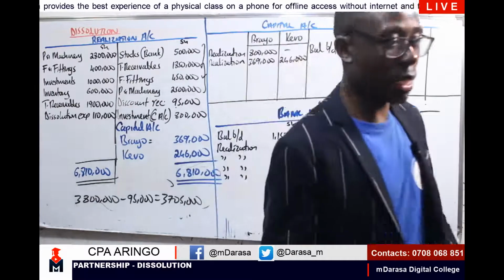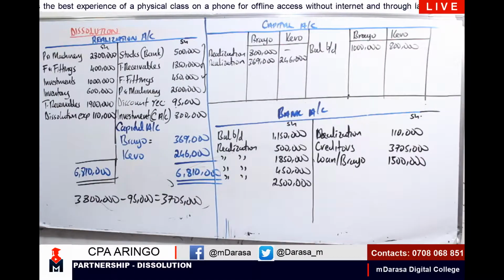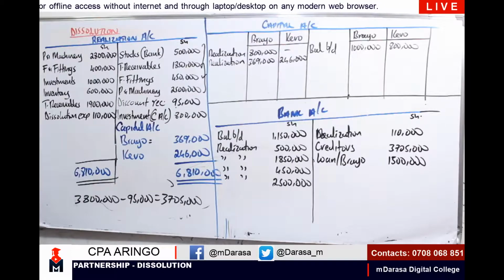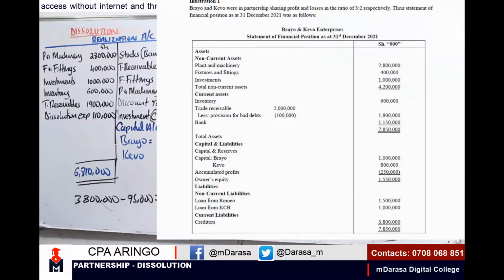I clearly recall we are given in note 1. Look at note 1, where we are told that Brayo took over the investment of 800,000 and also agreed to pay the loan from KCB. The loan from KCB amounted to how much? The loan from KCB in our non-current liabilities, I'm having a figure of 1 million.